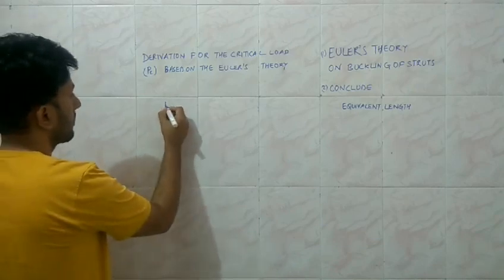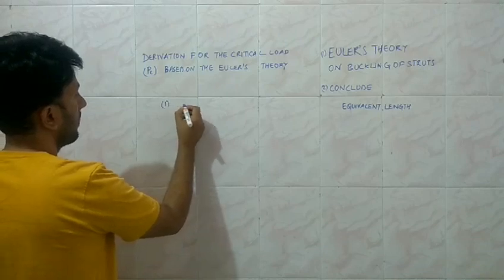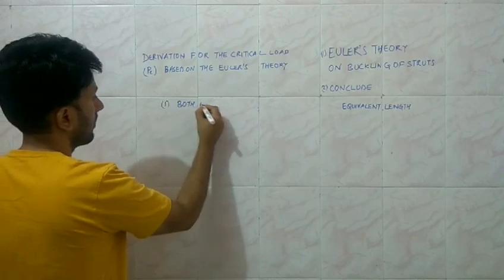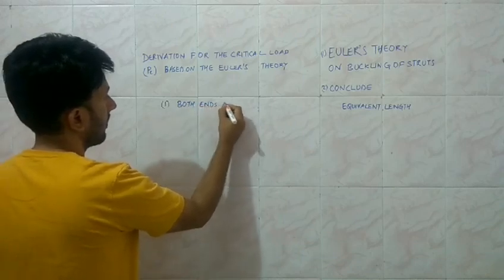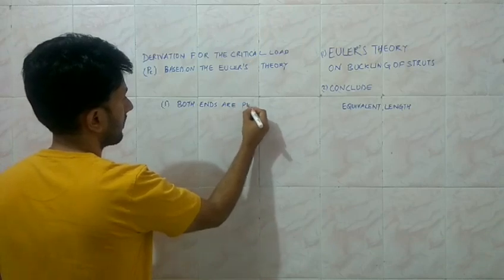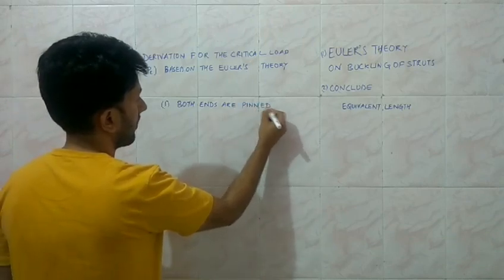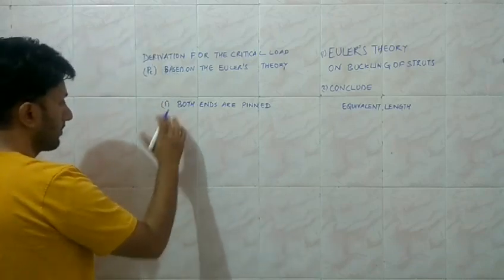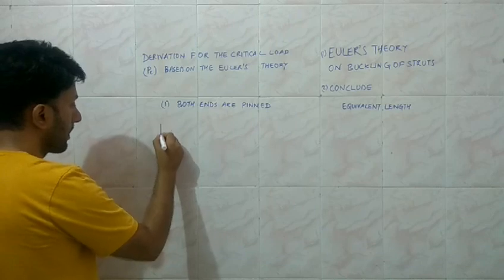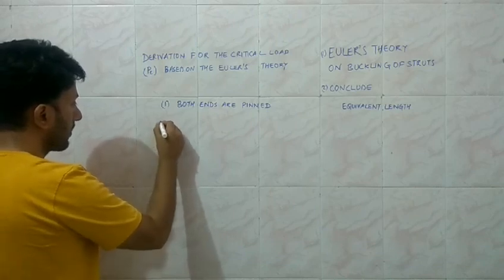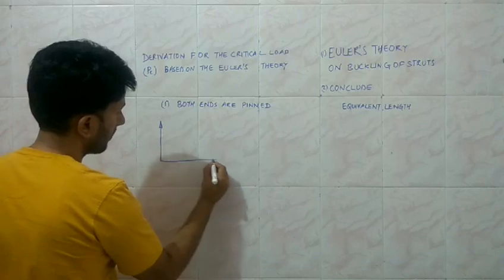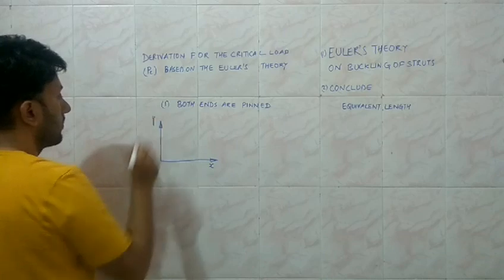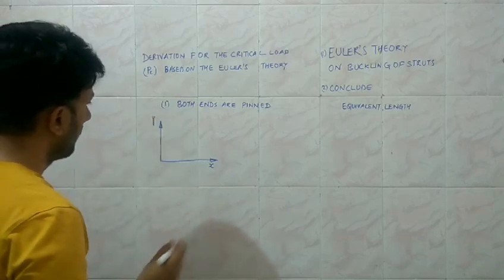So first we are going to deal with the struts whose both ends are pinned. First of all, we are going to consider the coordinate system. We are going to deal with the left hand Cartesian coordinate system, and along the horizontal axis we are considering x, and along the vertical axis we are considering the deflection.